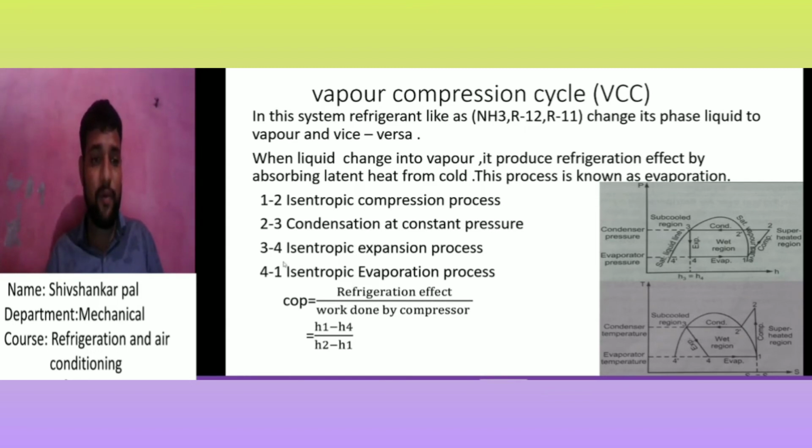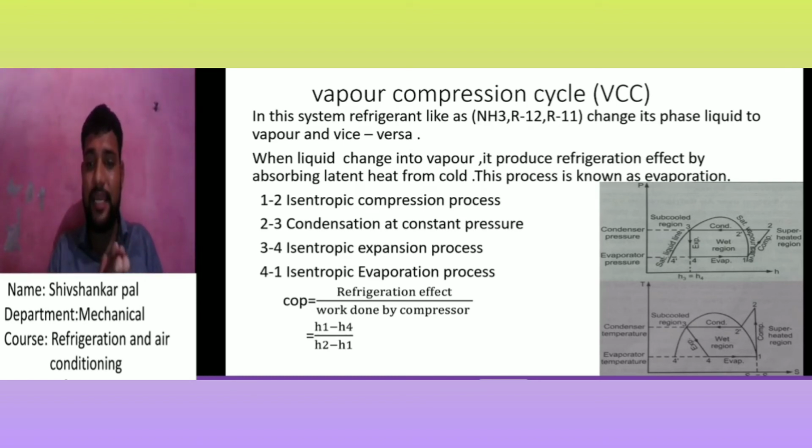Next, process 3 to 4 is the isentropic expansion process. You know isentropic means adiabatic plus reversible. But during this process, our expansion process is like a throttling process.